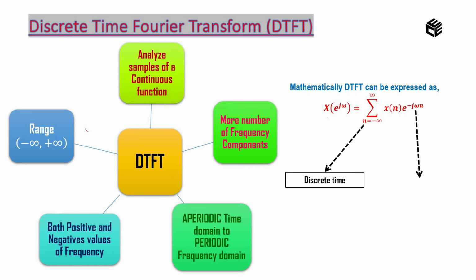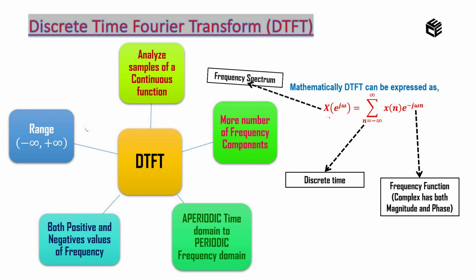And also here you can see there is e power minus j omega n. E power minus j represents a complex number, correct? If it is a complex number, then we can find the magnitude and phase spectrum of the specified signal. And this left hand side, X of e power j omega, is called the frequency spectrum of the signal. That is the overall output, which is a continuous function of omega.